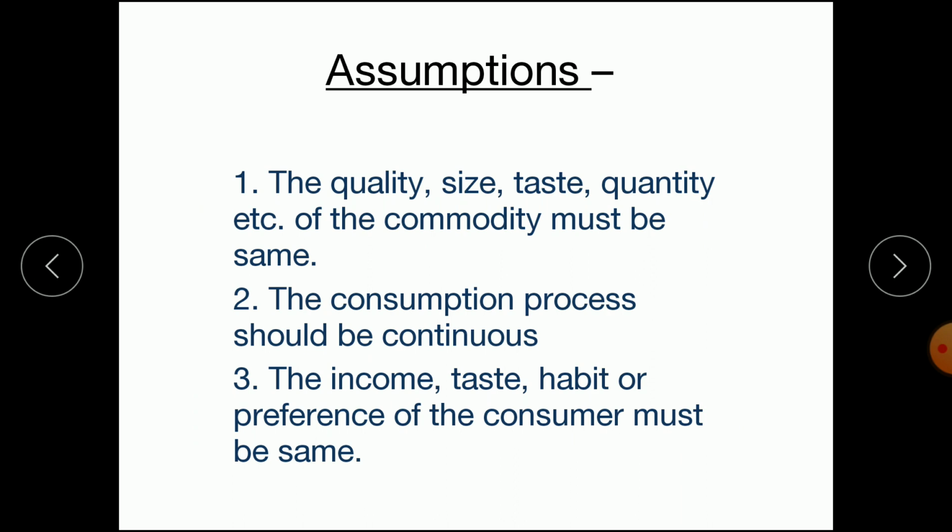Otherwise, this law of diminishing marginal utility, that is, additional satisfaction decreasing, will not hold true. That is why we have to take this assumption. The next assumption is that the consumption must be continuous. There should be no gap between the consumption of the units of that particular good. Also, the income, taste and habit or preference of the consumer must be the same. If we don't take these assumptions, then the law will not have universal validity. So in order to prove the law, we have to take these assumptions.